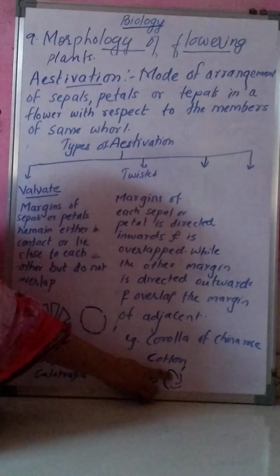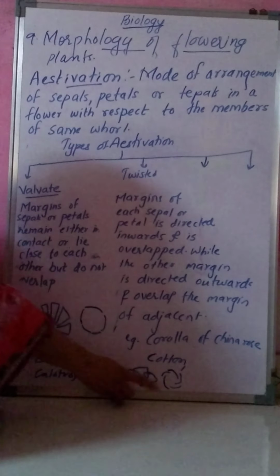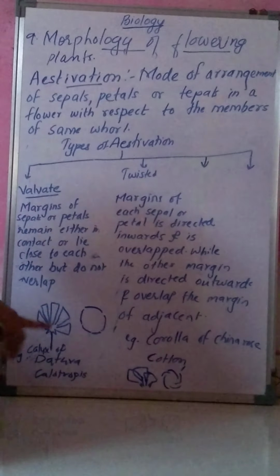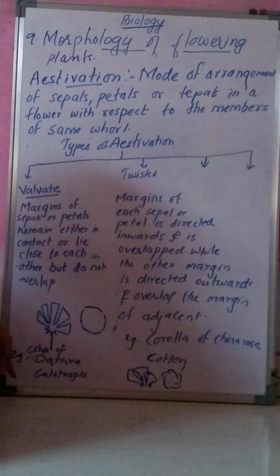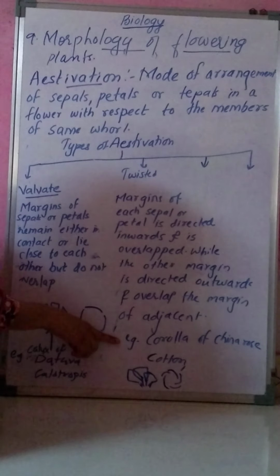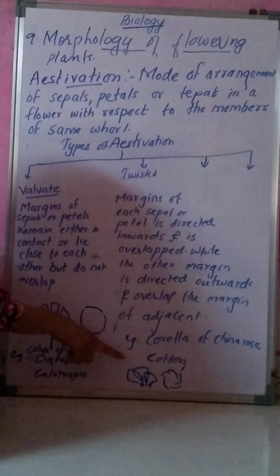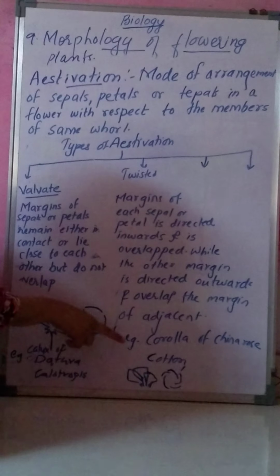One margin is inside and the other one is outside. If this type of arrangement is present, that type of aestivation is known as twisted aestivation. Example, the corolla of China rose, and also cotton, show twisted aestivation.